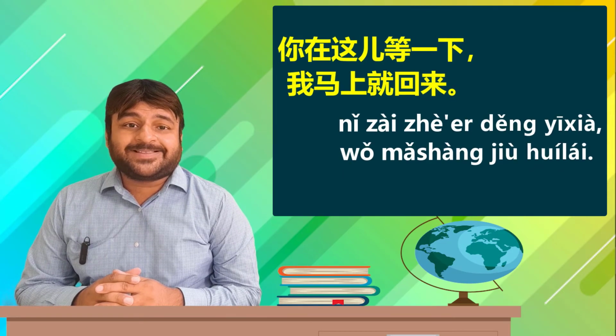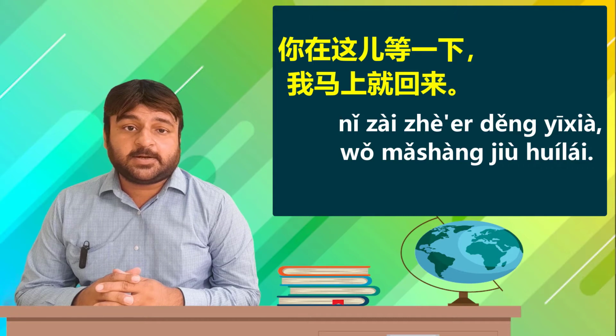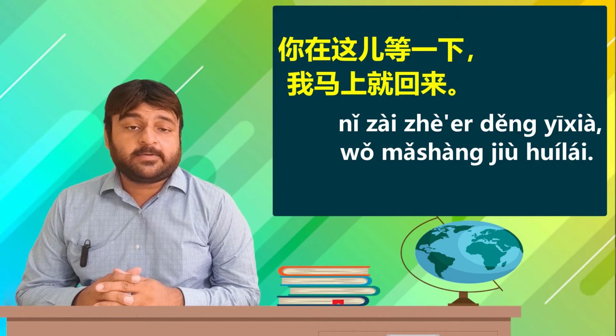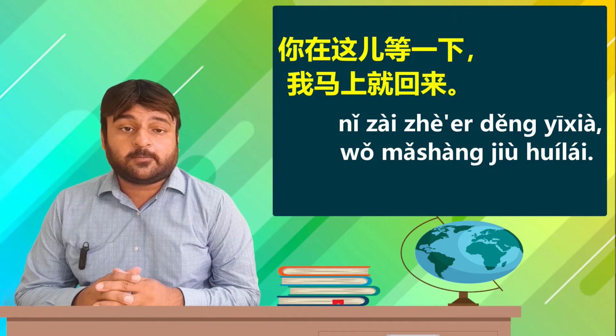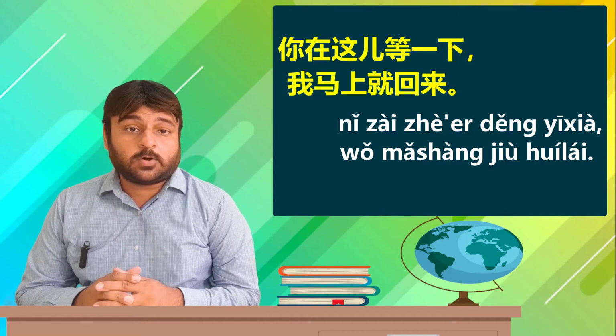Let us now look at the fourth part to see the usage of yi xia to denote a small duration event. Let us read the first sentence of part 4. 你在这儿等一下, wait a while. 我马上, I at once or I immediately. 就回来, return back. You wait here briefly or wait here for a while. I return back immediately. 一下 denotes a short duration event.